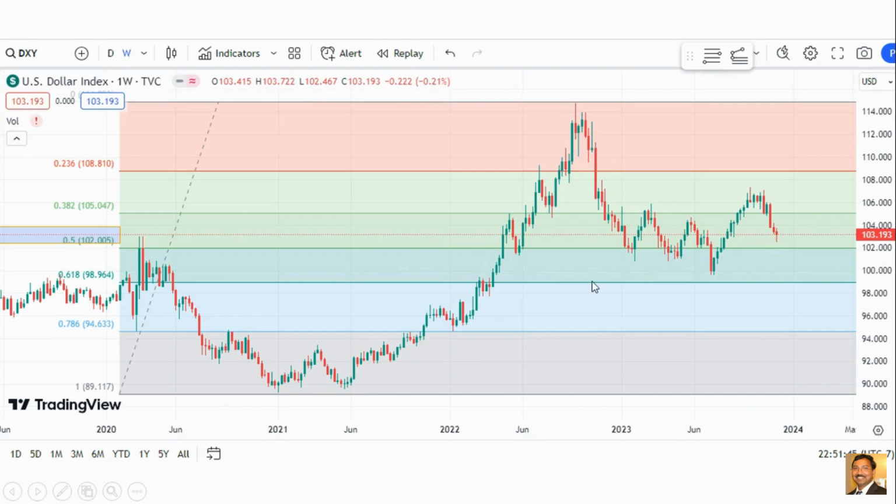And this is the dollar index. We can clearly see last week it is almost the same. There is not that much big movement in the dollar. It went down and again it popped up, and right now it is 103. If it breaks 102, as I said earlier, that's a big thing for the commodities.